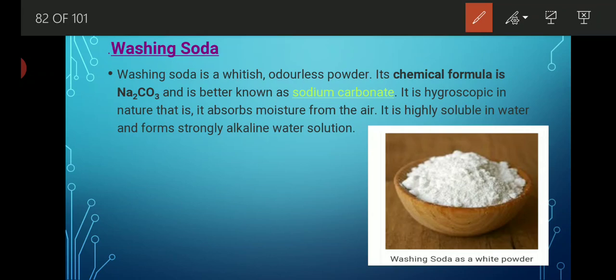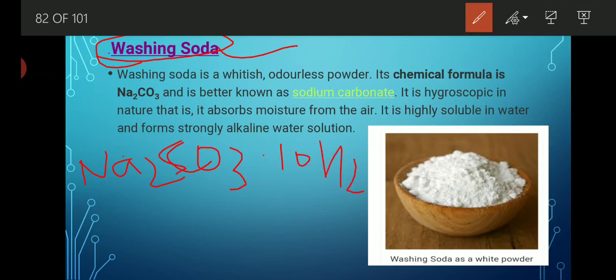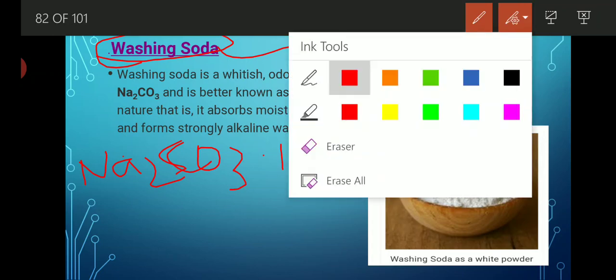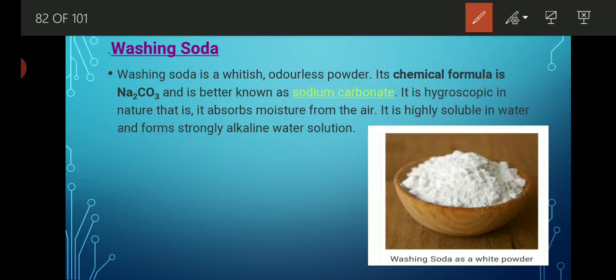Now let's see, the common name of washing soda is, we call it washing soda. The chemical name of washing soda is sodium carbonate decahydrate. Sodium carbonate decahydrate, that is the chemical name of washing soda. Exactly here it is written that sodium carbonate plus decahydrate.